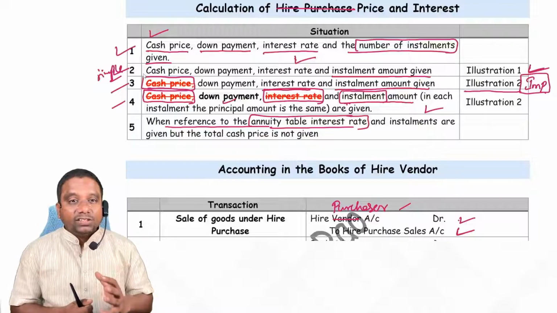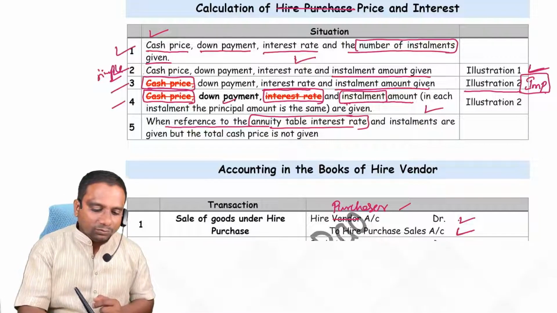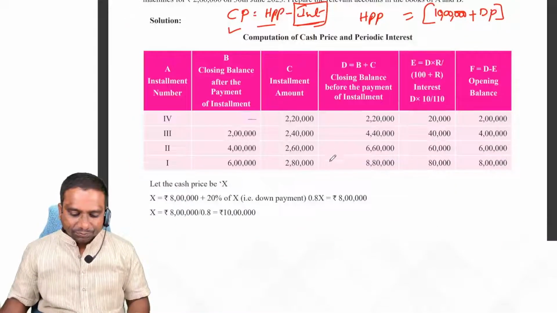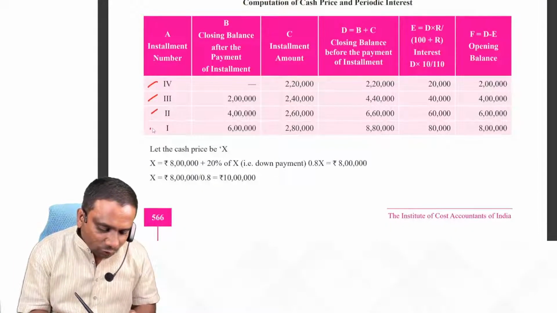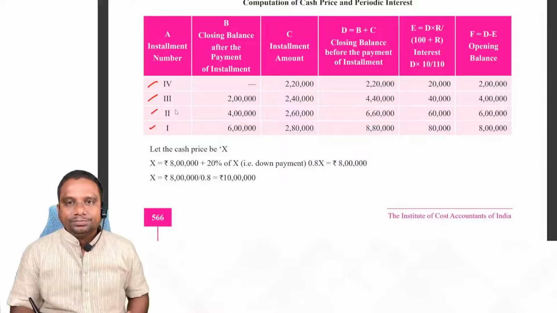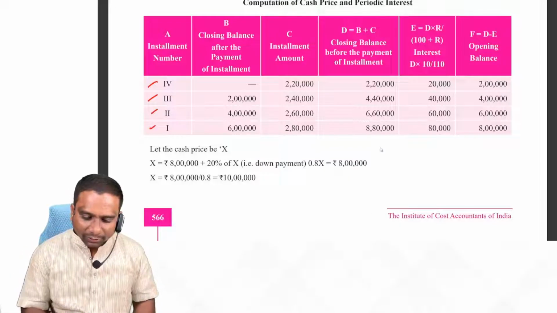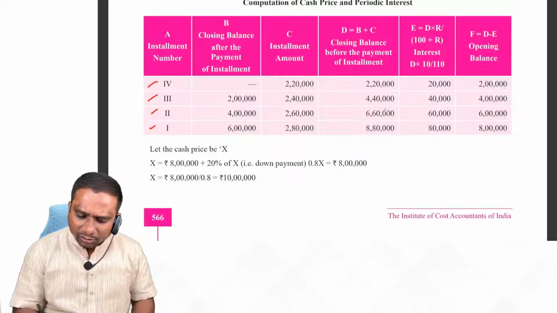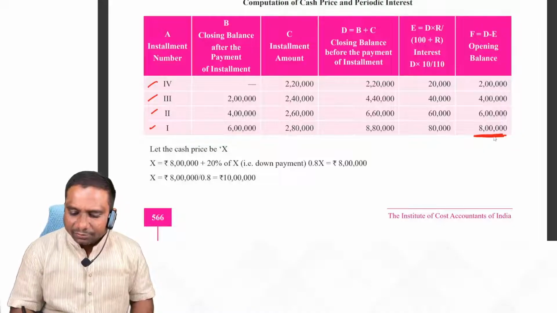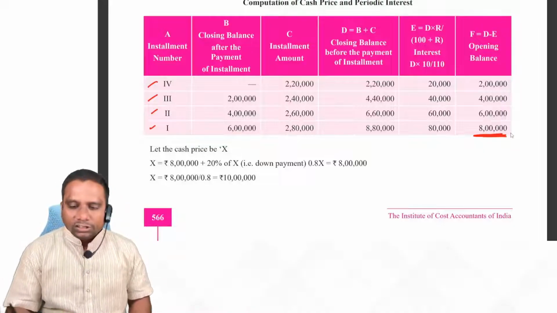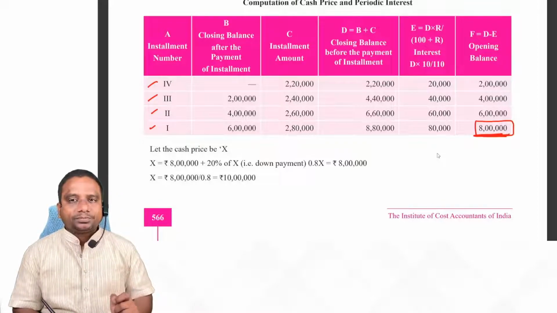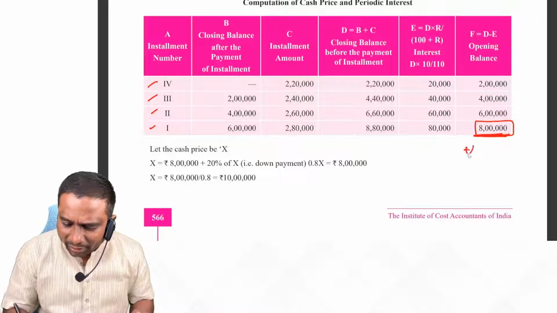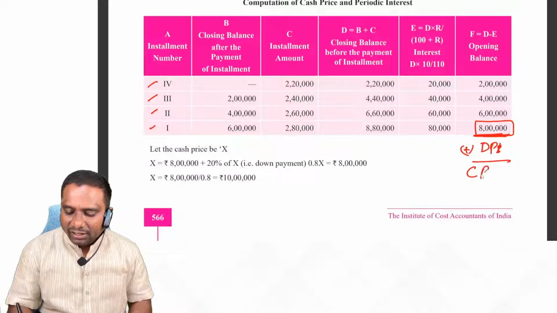In this case, how do we calculate? Reverse calculation. So follow the same here. From fourth installment, you first try to calculate interest. After calculation of that, here they have already calculated. Observe. What is the opening balance outstanding? 8 lakhs. To this, what we have to add? Down payment. Then we get cash price.